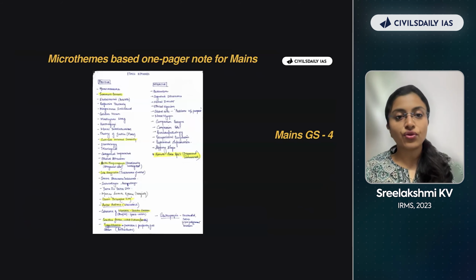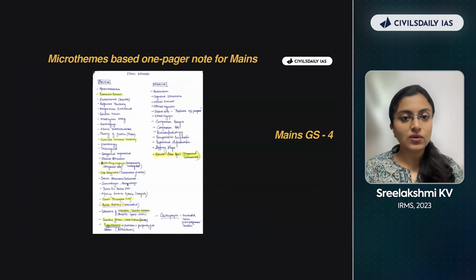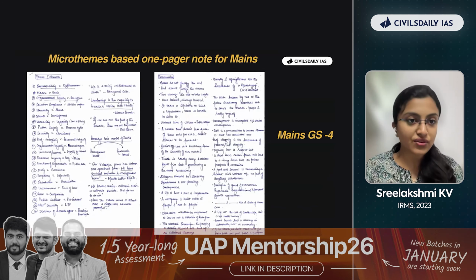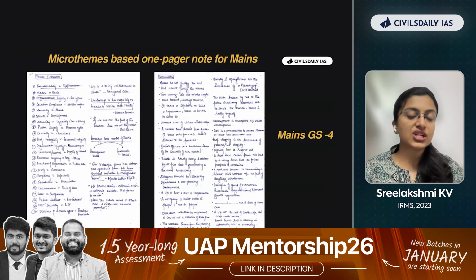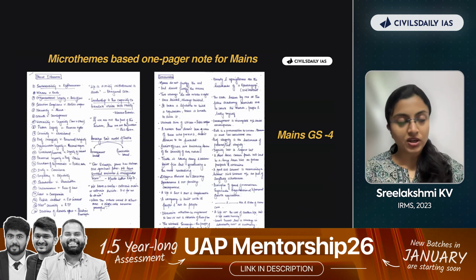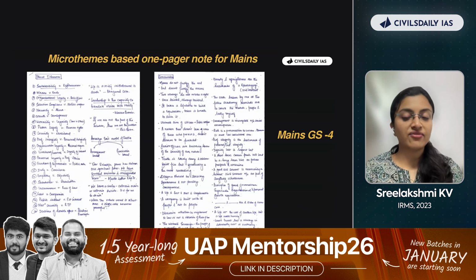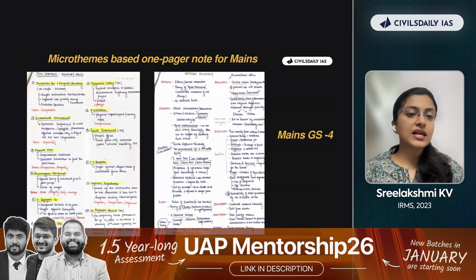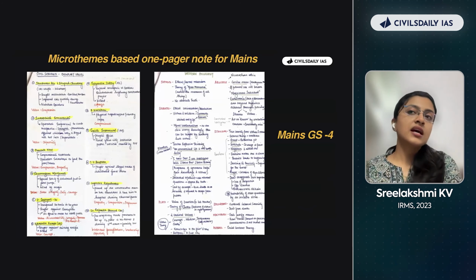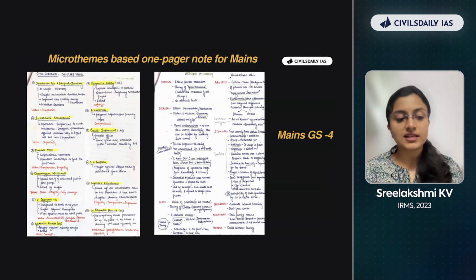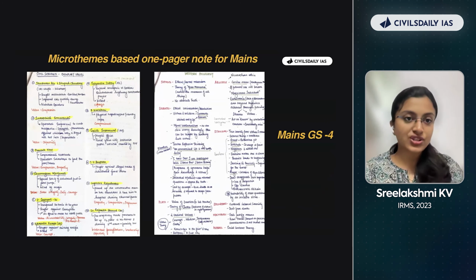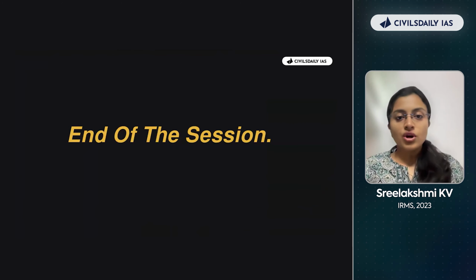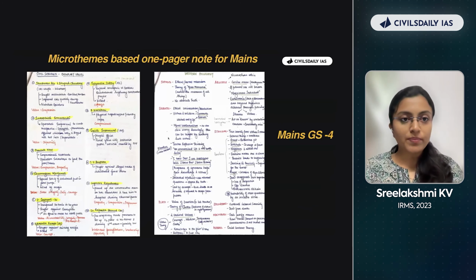This is for GS4, ethics keywords, a list of keywords I have, both positive, negative, a list of ethical dilemmas which can be used in section A, static questions as well as case studies, a list of conclusions as well I have prepared, a list of examples, list of values and examples of civil servants and some personal examples as well, some Western philosophies, a list of them. So you must have, this is how you have to prepare your one-pager notes. In detail, I've already covered them.